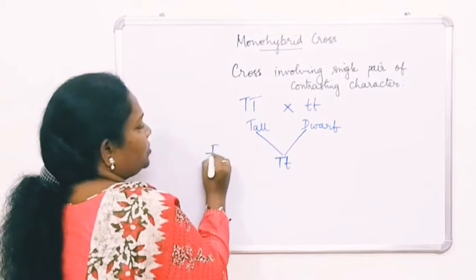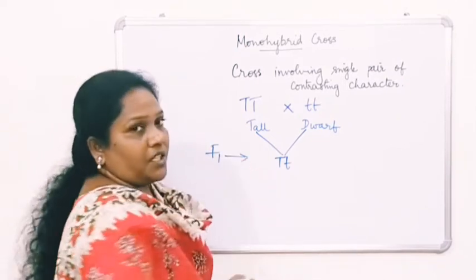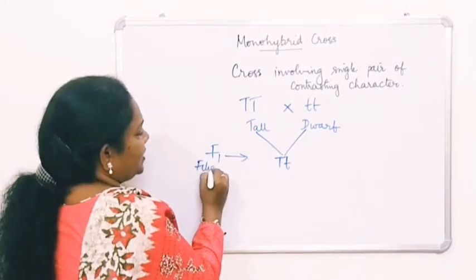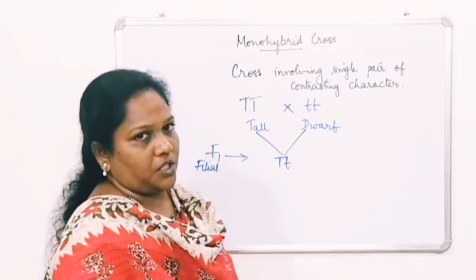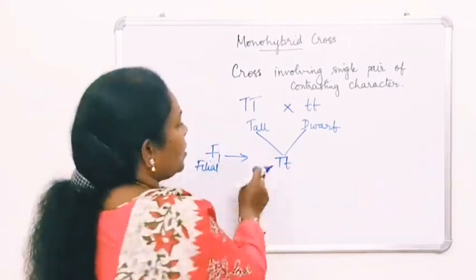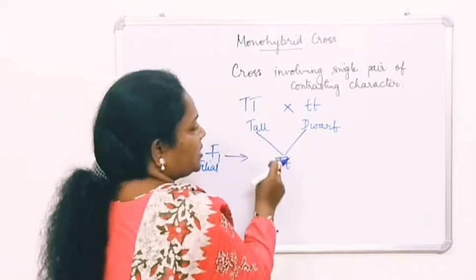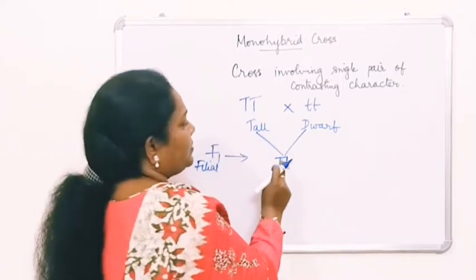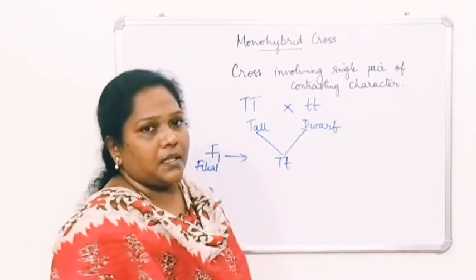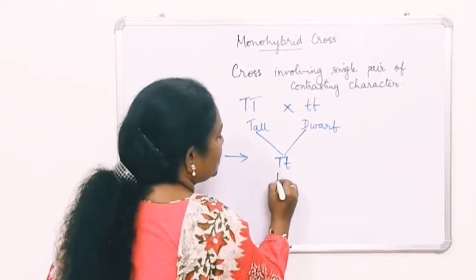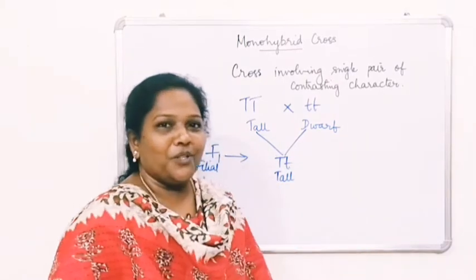For this, you use the term filial generation. So F stands for what? Filial, or the first generation, or F1 generation. So what happens here? 50% of genes come from one parent and 50% of genes come from the other parent. Okay, but still, what do you call this? Tall.